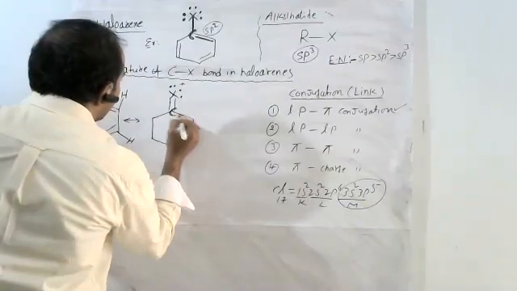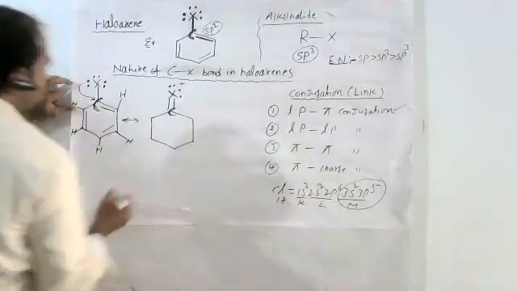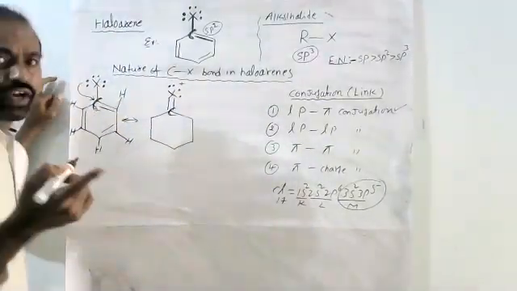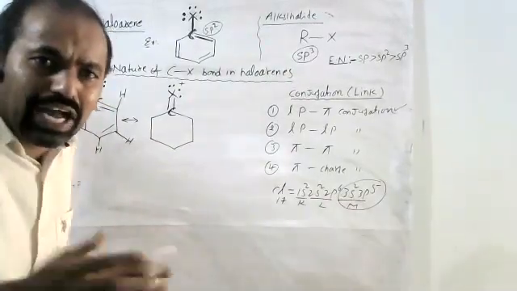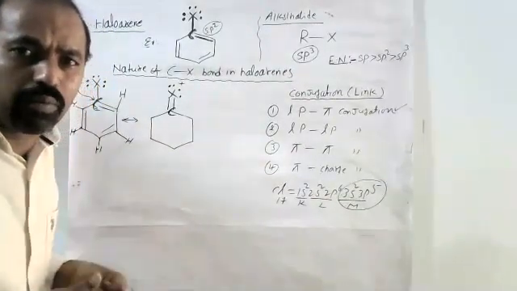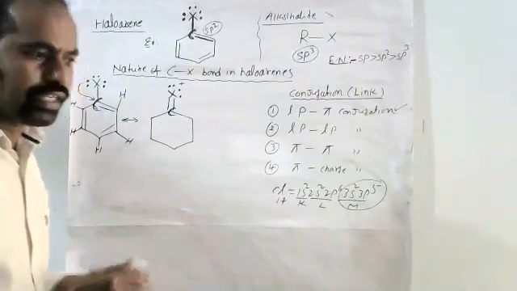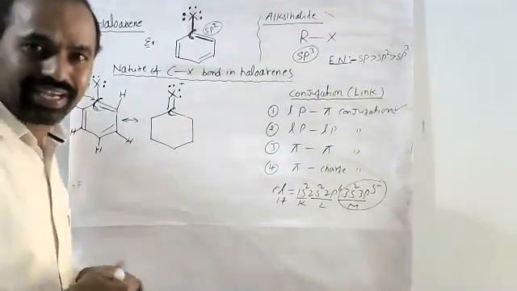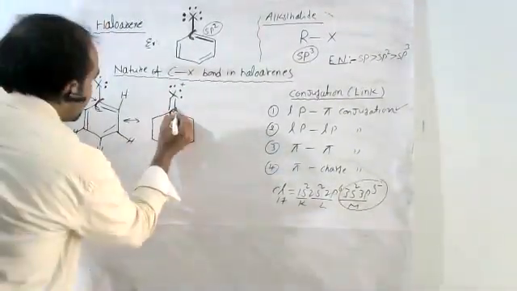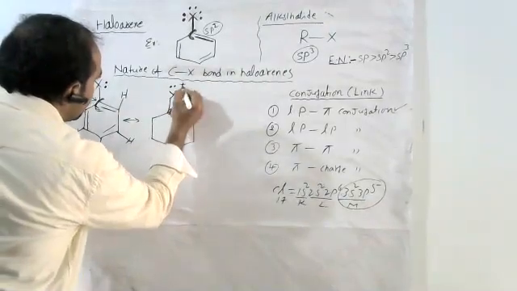Because here both electrons are given by which one? Halogen only. That's why the halogen is getting +1. According to the rule, if the halogen contributes one electron in covalent bond formation, it does not get any charge. It loses one more electron extra. That's why the halogen gets a positive charge here.